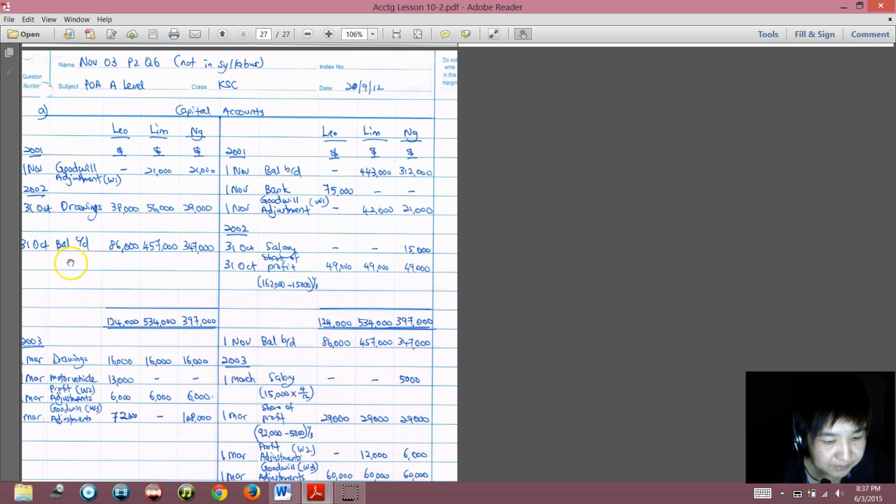Here trading profit was identified on 31 October 2002, so at 31 October 2002 we should bring down the balances. It says profits on 31 October 2002 before any salary were 162,000.